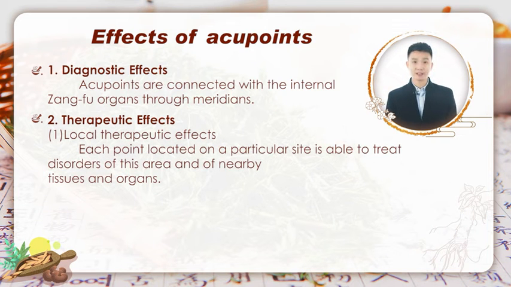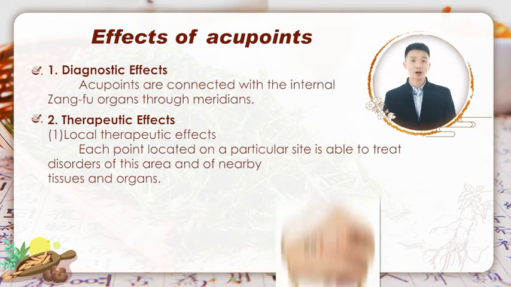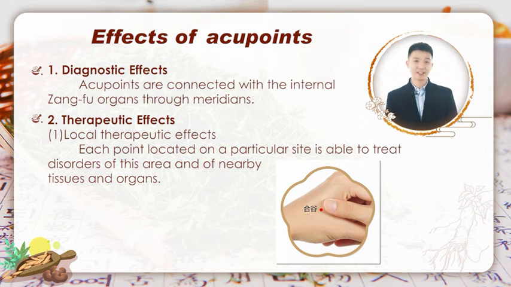The first aspect is the local therapeutic effects. Each point located on a particular site is able to treat disorders of this area and of nearby tissues and organs. For example, the point of He Gu is located on the dorsum of the hand. Therefore, theoretically, He Gu is effective in treating any disorders related to the dorsum of the hand.